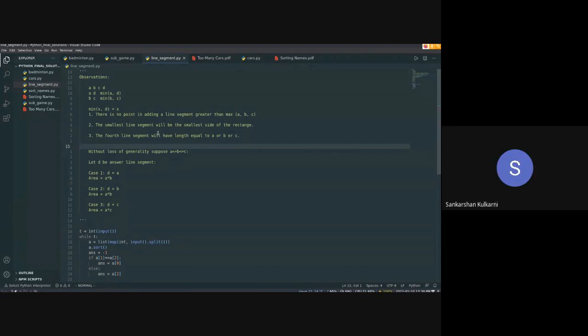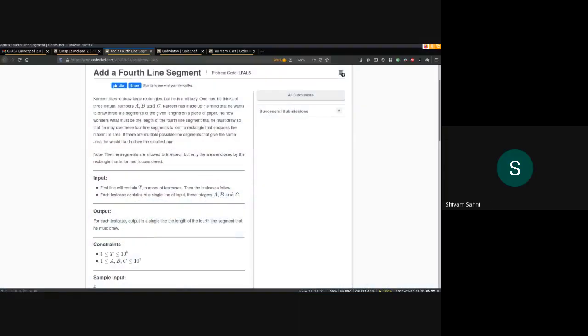Actually, I didn't get the point why we need to take the maximum length of segment for answer. Could you please just highlight on this point? Which point? Are you talking about these 3 points? Which one exactly? Actually, I did not get the taste of the question, like how to solve, how to approach. Okay. I'll go to the question once again.